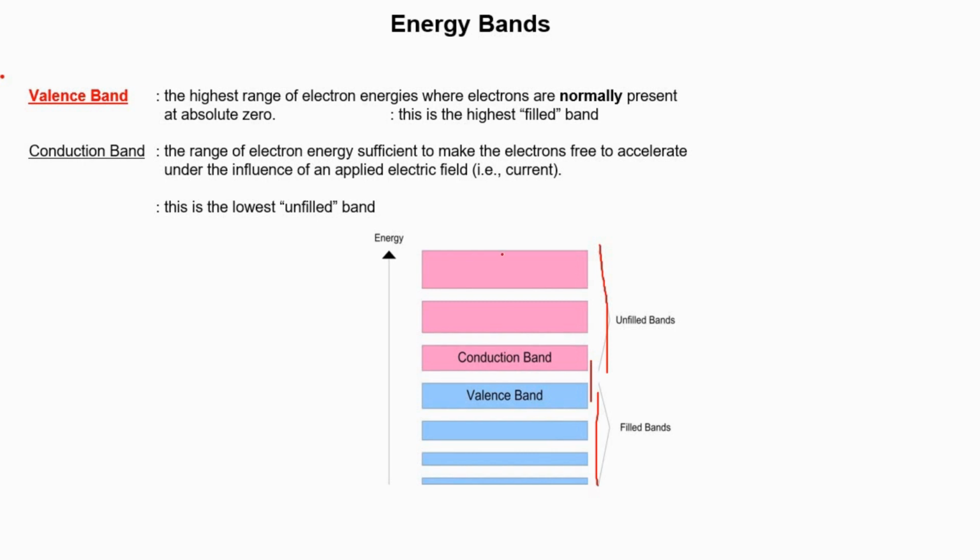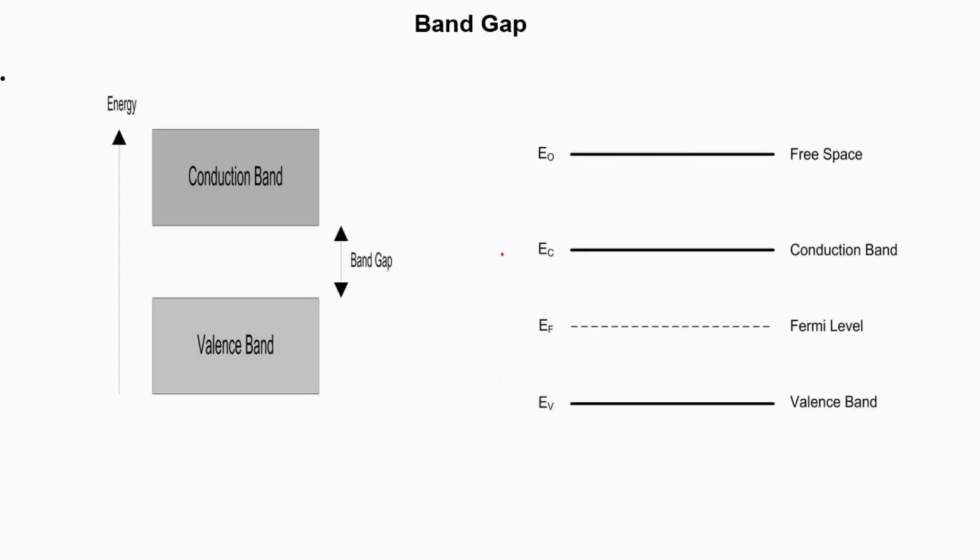So the valence band and conduction band are clear. Now we will move towards the band gap. Now what is band gap? As we already know, the device comprises a filled valence band and an empty conduction band. The energy required to be provided to an electron so that it can move from the valence band to the conduction band is called the band gap.